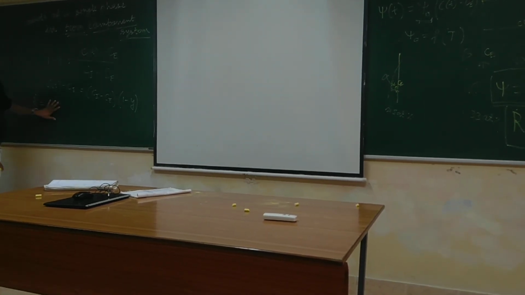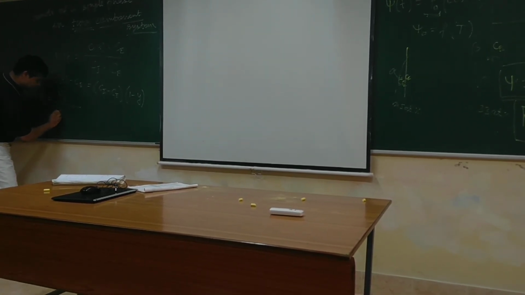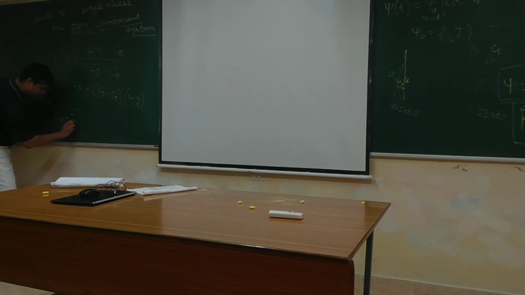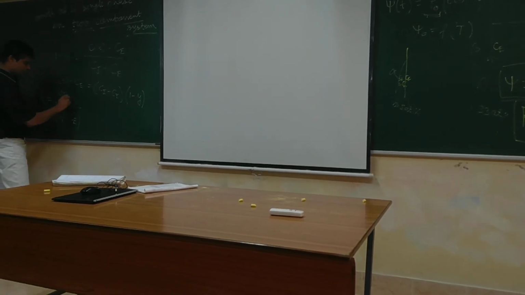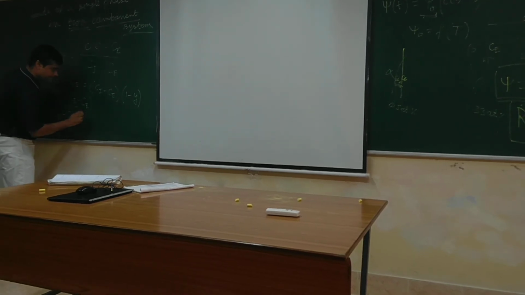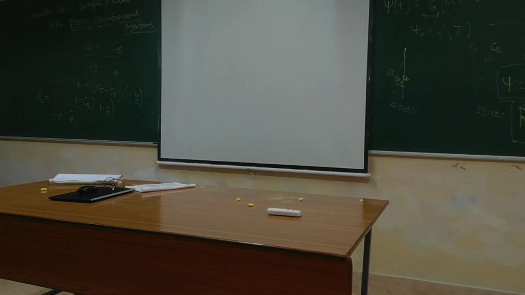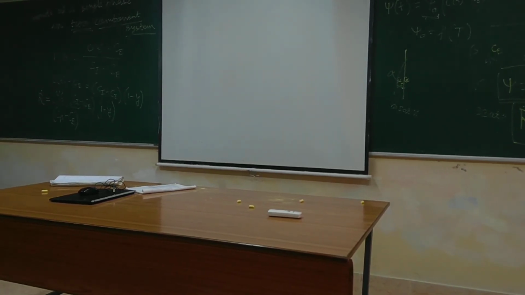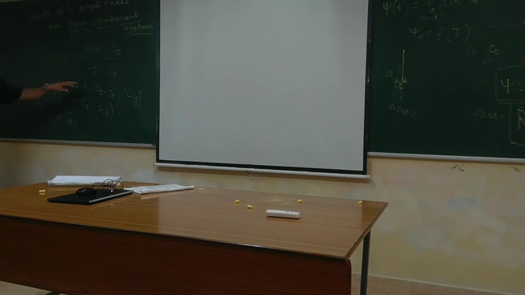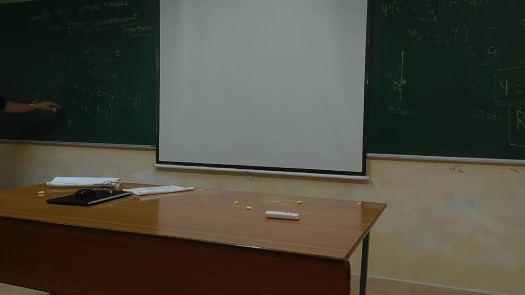So r dot is given by psi naught divided by C beta minus Ce, multiplied by Ci minus Ce, multiplied by 1 minus y. Ct minus Ce is this one, the numerator there.